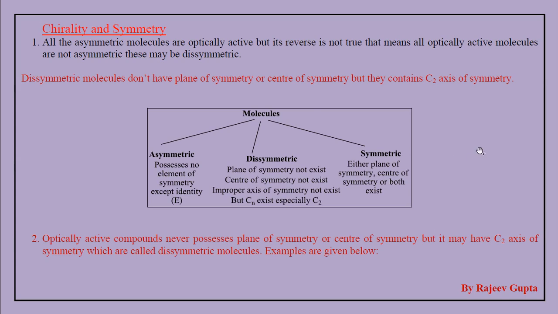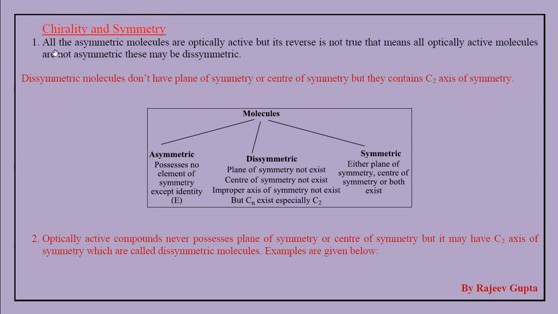But if these symmetry elements are not present in a molecule, then that molecule becomes chiral. So chirality and symmetry are opposite to each other. If symmetry is present, then chirality is not present. If symmetry is not present, then chirality is present in a molecule.